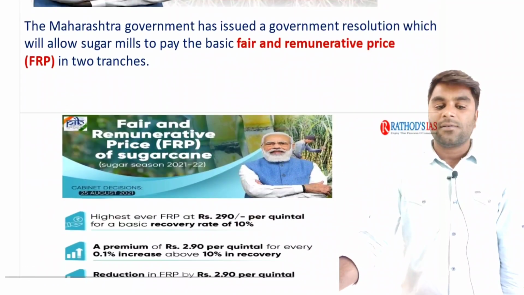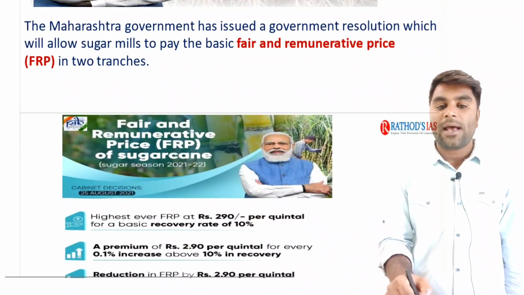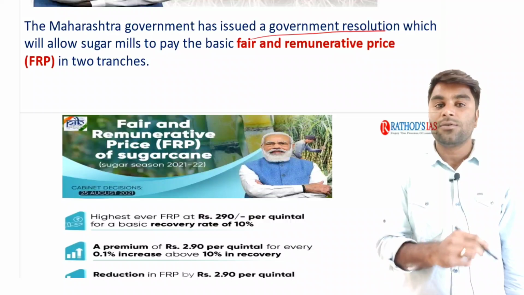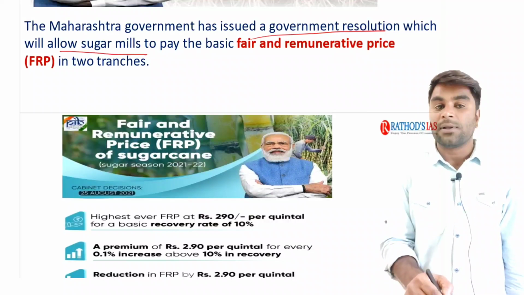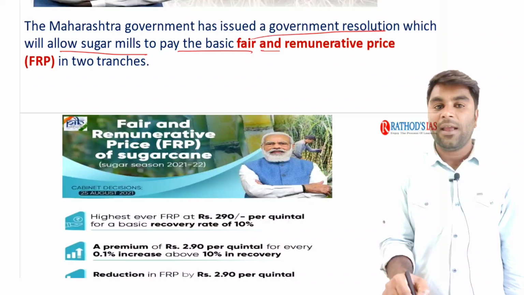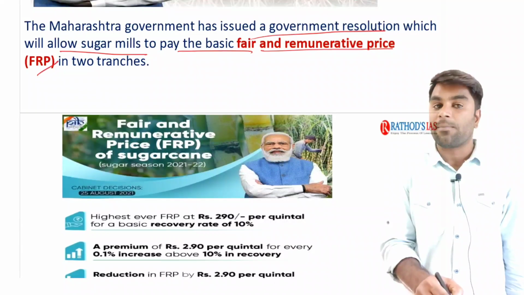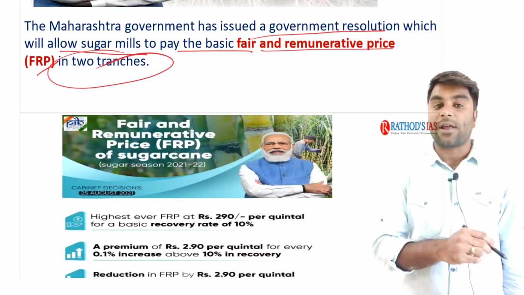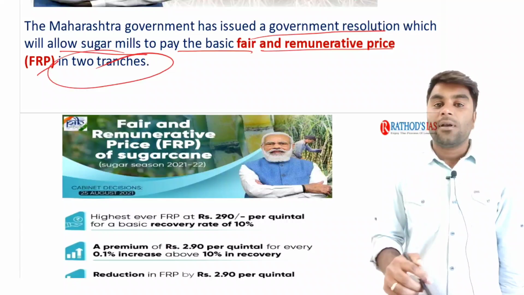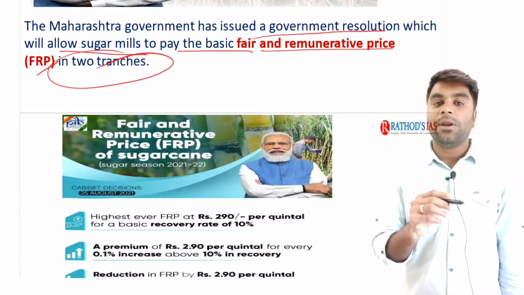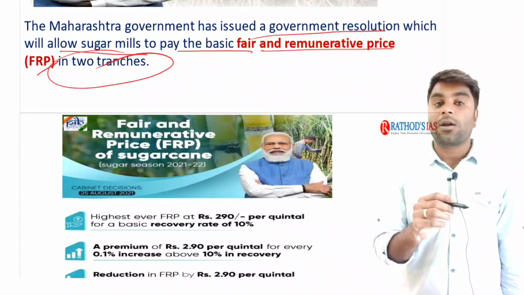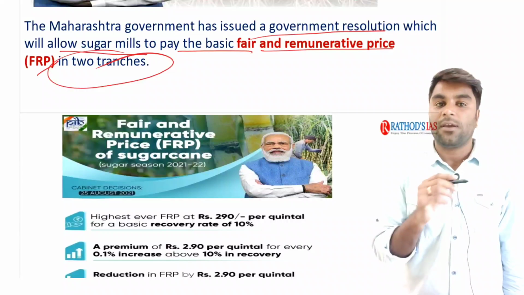Guys, see, the Maharashtra government has issued a government resolution which will allow the sugar mills to pay the basic fair and remunerative price, FRP, in two tranches. Now, the fair and remunerative price is a part of the agricultural price policy of the country.